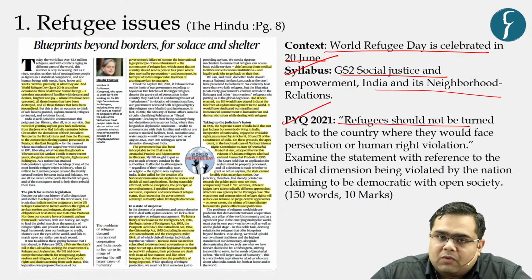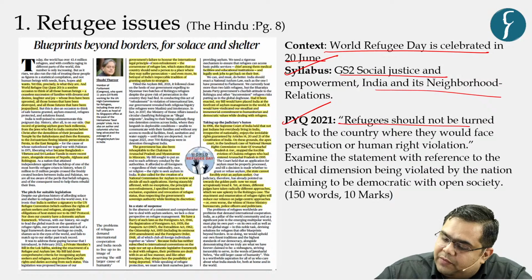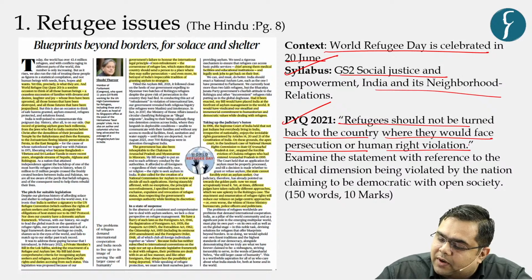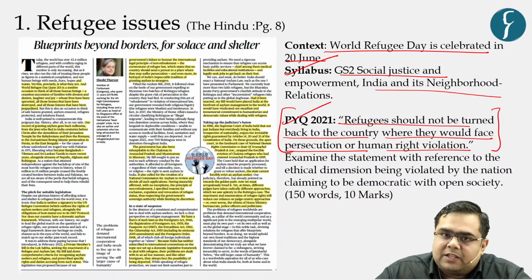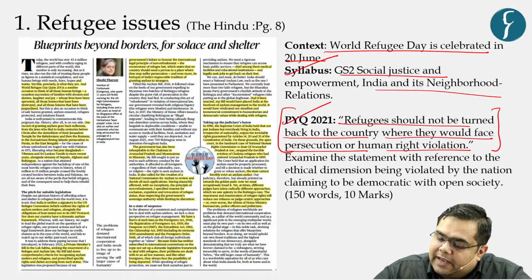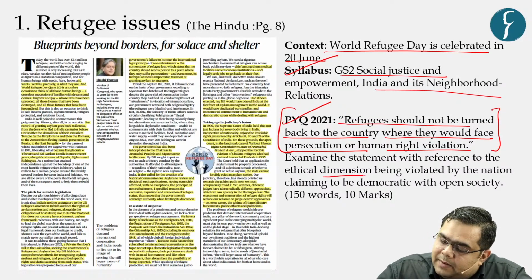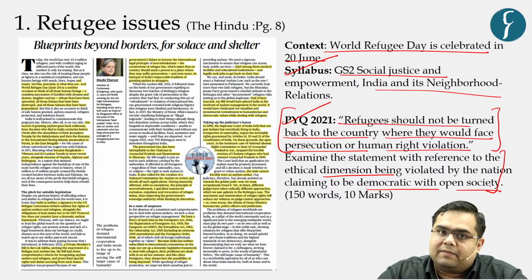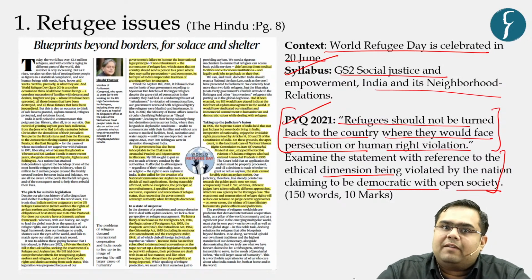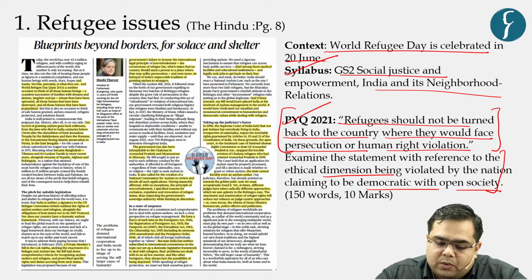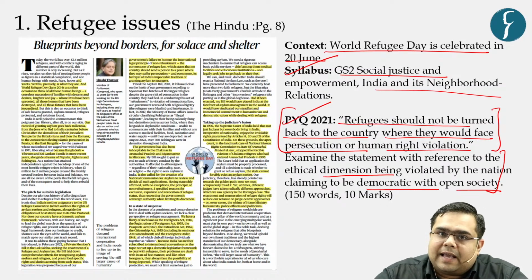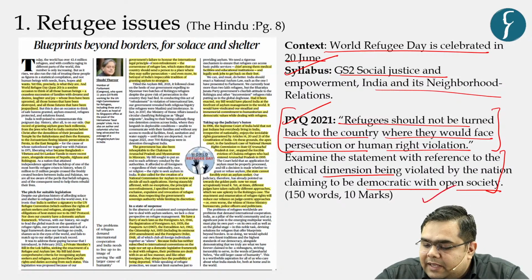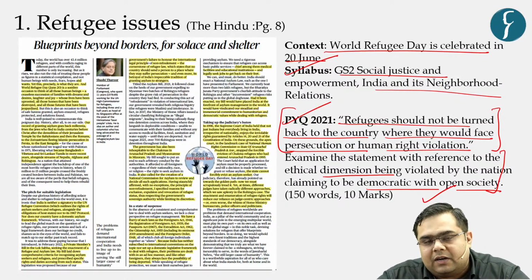So what was the question in 2021? The question was, refugees should not be turned back to the country where they would face persecution or human rights violation. So this principle is known as the principle of non-refoulement. Examine the statement with reference to ethical dimensions being violated by the nations claiming to be democratic with open societies, right? So this was with respect to the Western societies in particular. So we will be discussing what are the issues with respect to our own policies, what are the challenges, and then we will be briefly seeing what could have been written in this kind of question, right?